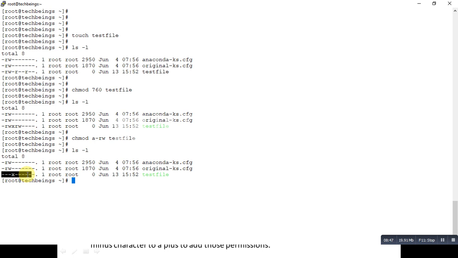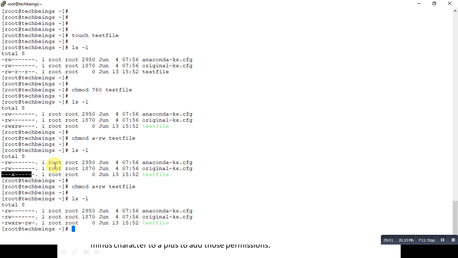So this can be used, and if the same is used with a plus sign, then again the read write execute will be given. Let's have a look. If you can see, for user, group and others, all three are having read write execute. So this has happened with a+rw and the file name. This is how it is executed.